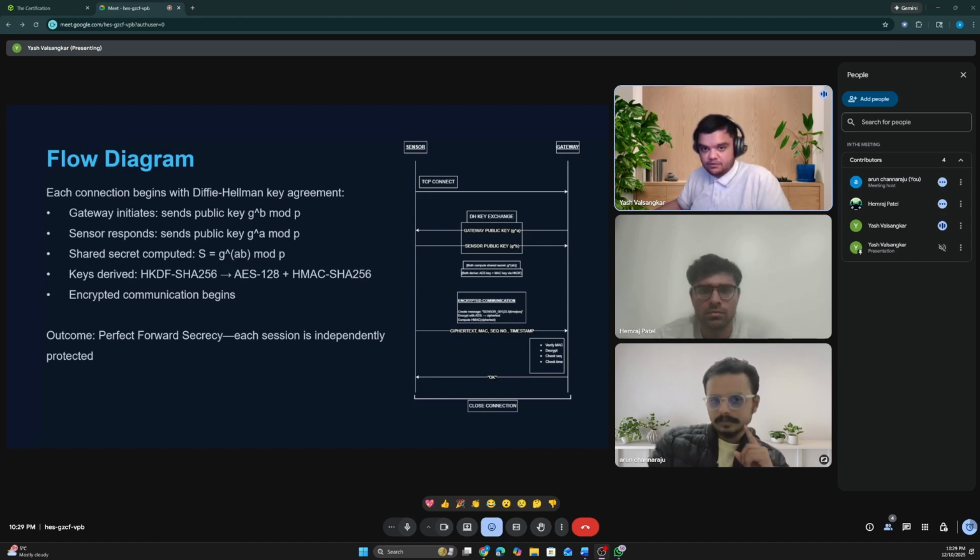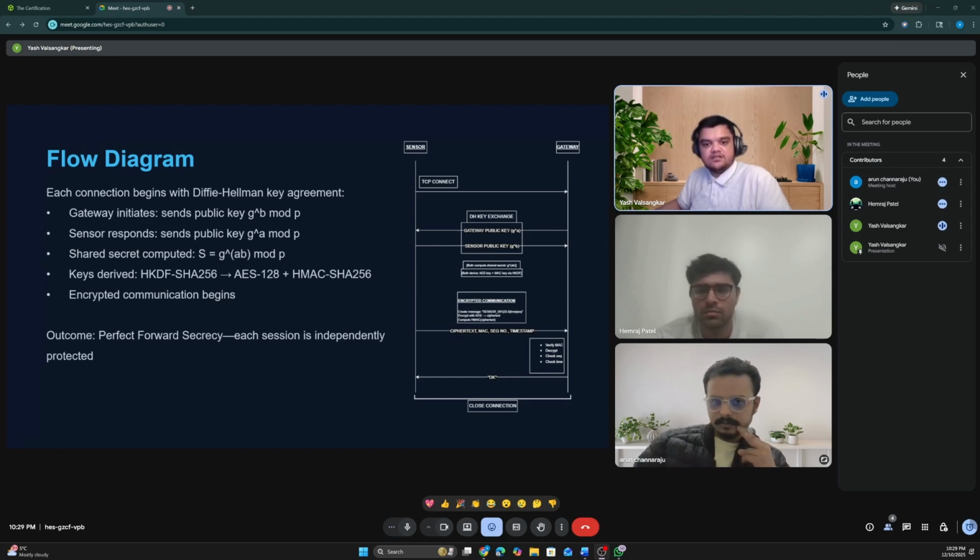This is where the magic happens. Both parties independently compute the shared secret, which is g^(AB) mod p. The gateway computes this value, and the sensor computes this value. They get the exact same value S without ever sharing their private keys A and B. An attacker cannot compute S without knowing either A or B.